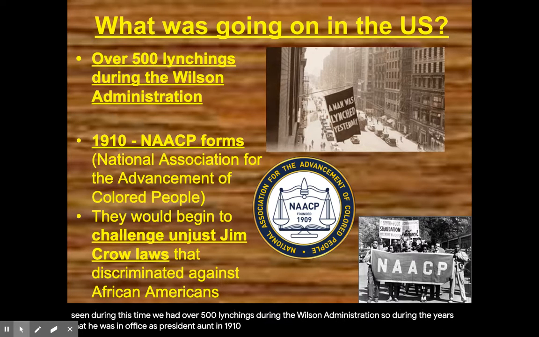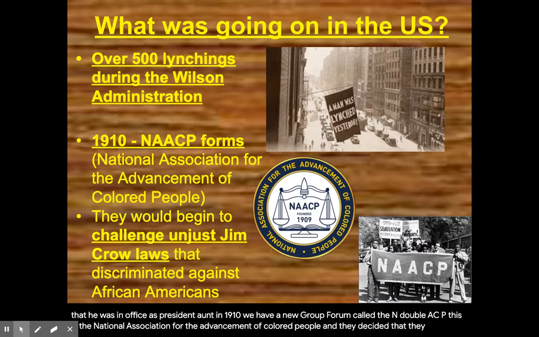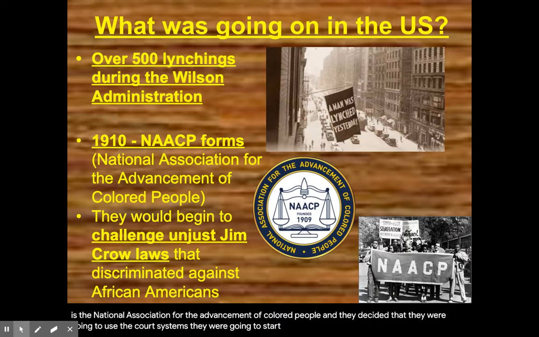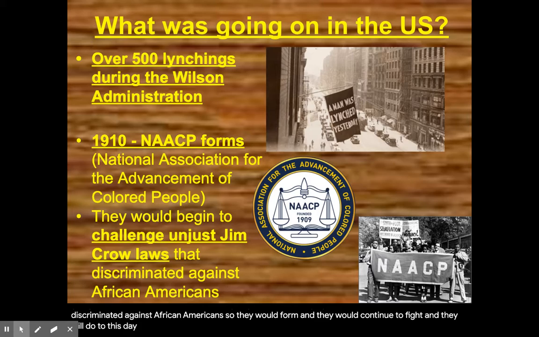In 1910, we have a new group formed called the NAACP. This is the National Association for the Advancement of Colored People. And they decided that they were going to use the court systems. They were going to start challenging these unjust Jim Crow laws that discriminated against African Americans. So they would form and they would continue to fight, and they still do to this day.